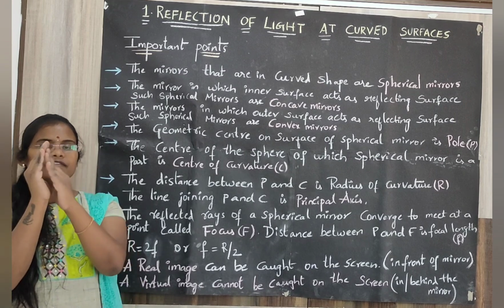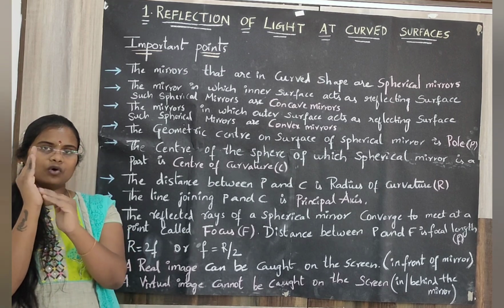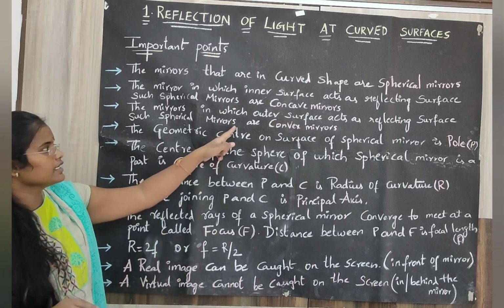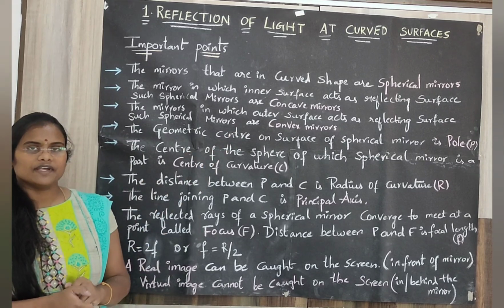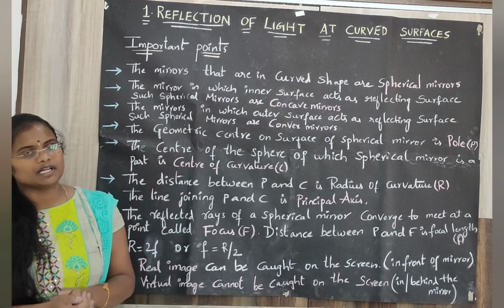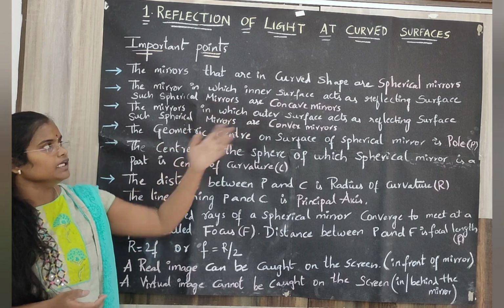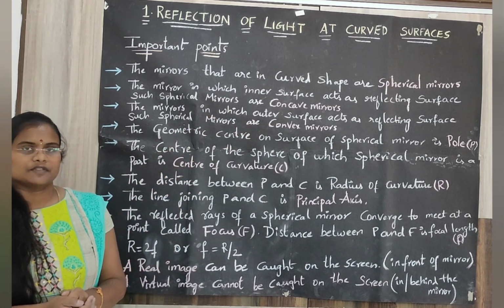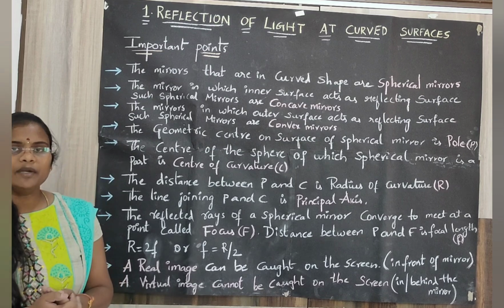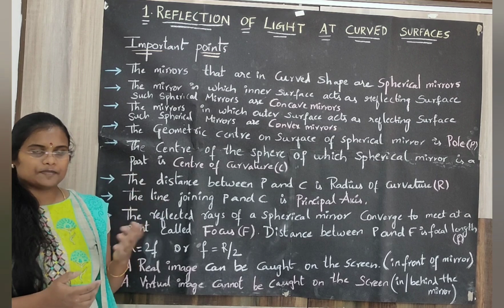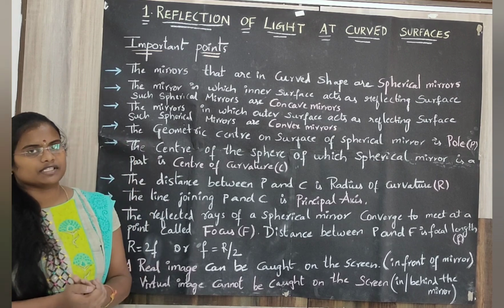If the inner surface of the curved part is coated and the outer surface acts as a reflecting surface, such mirrors are called convex mirrors. These two, concave mirror and convex mirror, are both called spherical mirrors.